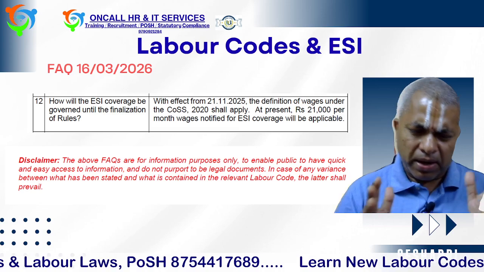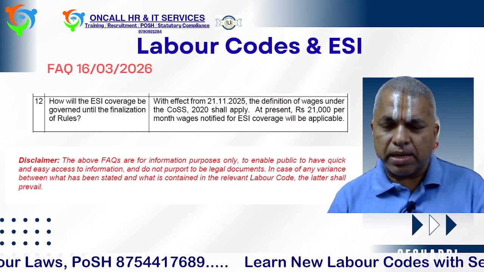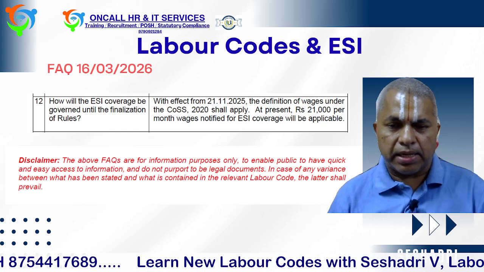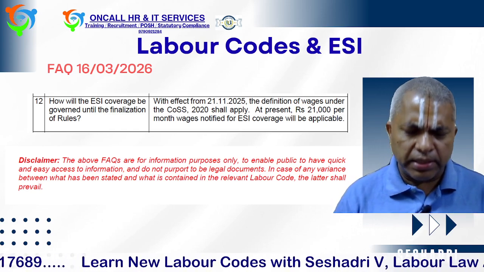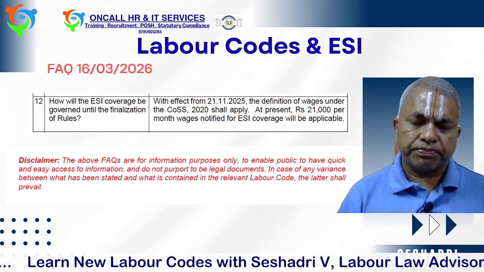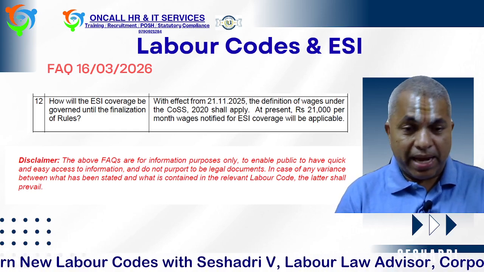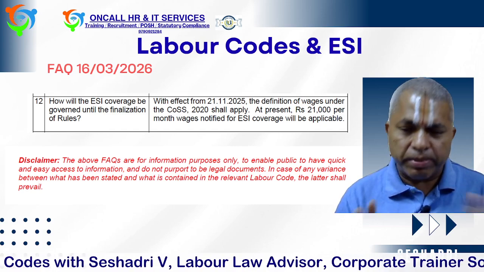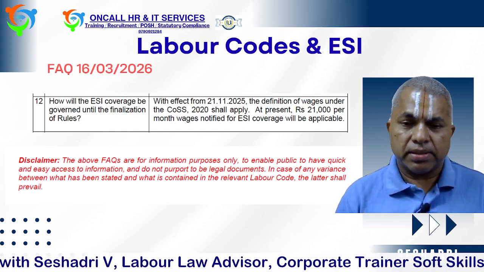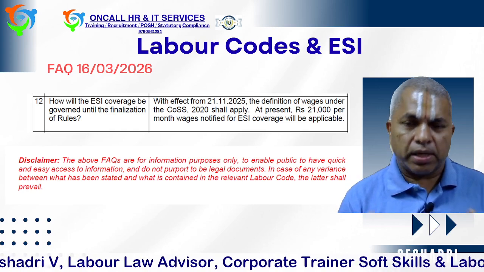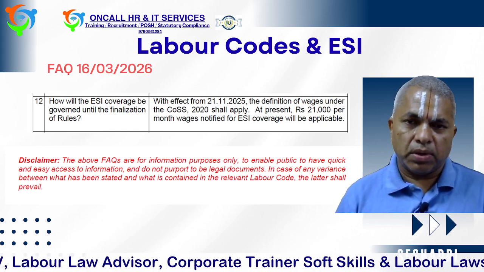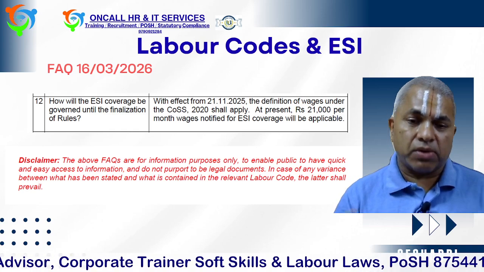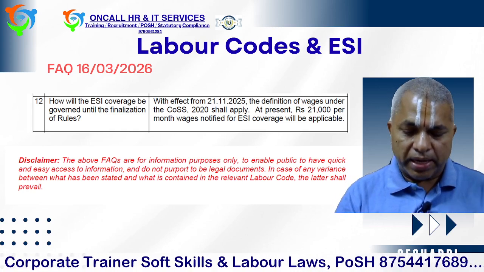There is an ambiguity. The code is saying one thing, and the circulars are saying something different. The code says unless there is a government notification. At this juncture, there is no doubt that the code is higher than the notification, and in the last line of the FAQ they have put a disclaimer that it is for information and not for any legal purpose. With all this, it is better to follow the code. Even officials from ESI, when we ask, are also asking us to wait. Put together, we can follow the old thing.